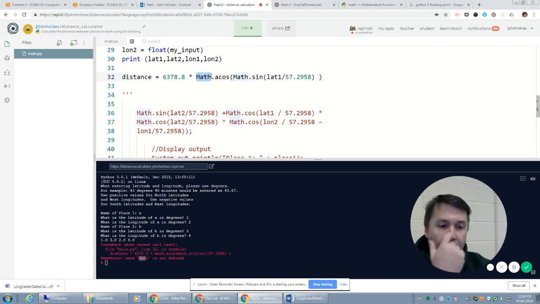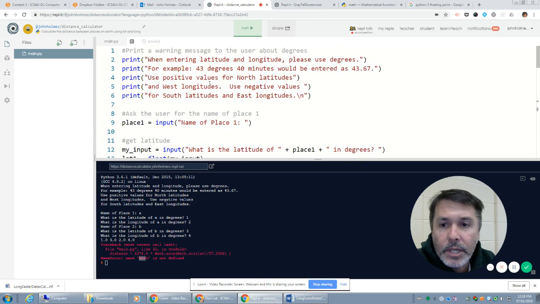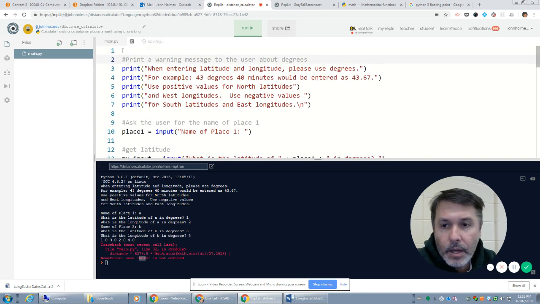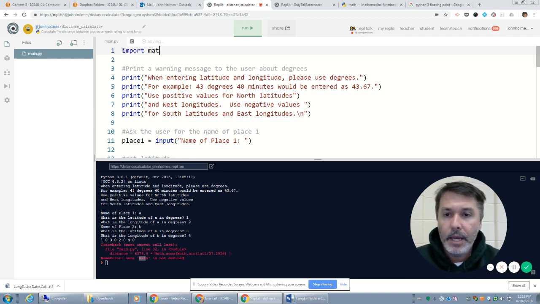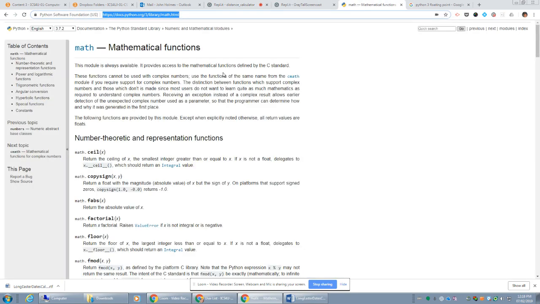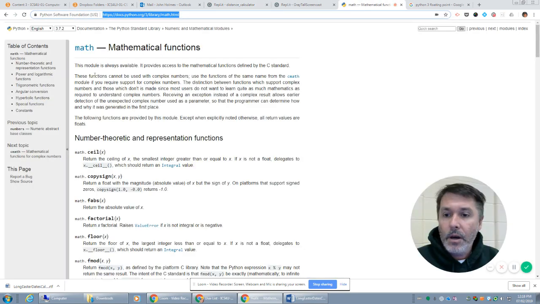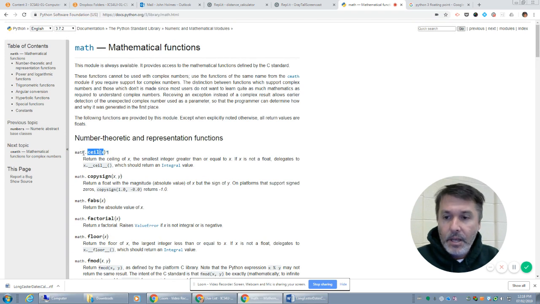So the way we want to be able to access the math library is we need to actually import it at the very beginning of our code. So it's available. I don't need access to the web. It's in the standard Python installation, but I need to import it, and it's lowercase. So when I import math, what this does is it gives me access to all of the functions inside of the math library. So this is the Python docs. In order for me to access the ceiling function, I need to indicate that it's math.ceiling.